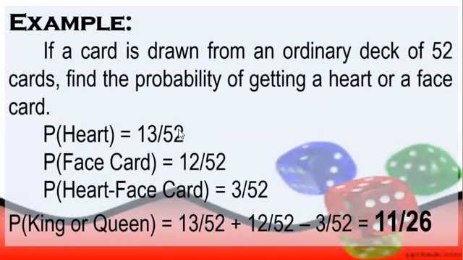So again po, we have here 13 over 52 for the heart. Then face card po natin is 12/52. And then for our heart face card or yung intersection po ni A at saka B, yung common kay A at saka B, kaya po nagkaroon tayo ng 3/52. So our final answer here is 11/26. So this is now the lowest term and our final answer. Thus, the probability of getting a heart or a face card is 11/26.